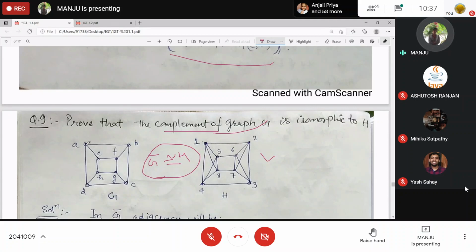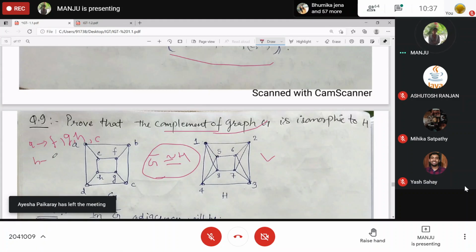In G complement, A will be adjacent with F, G, H, C. Clear? Similarly, B will be adjacent with E, G, H, D.